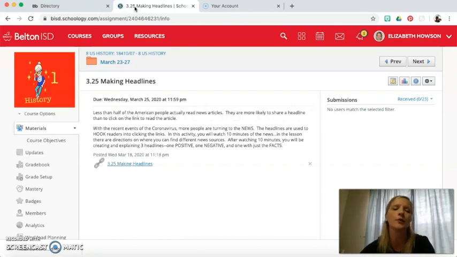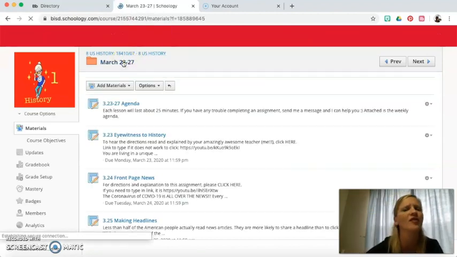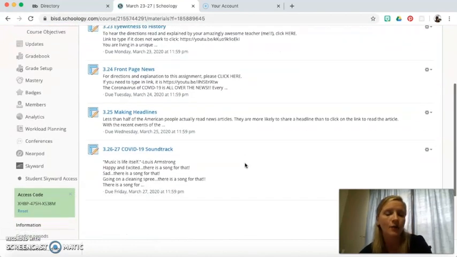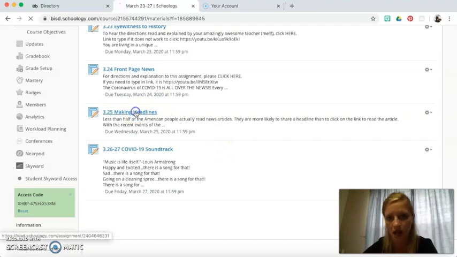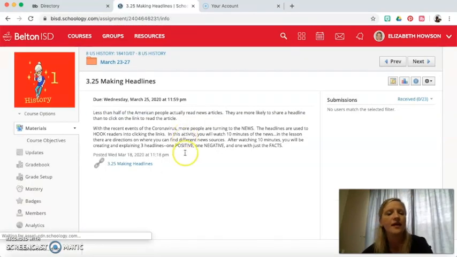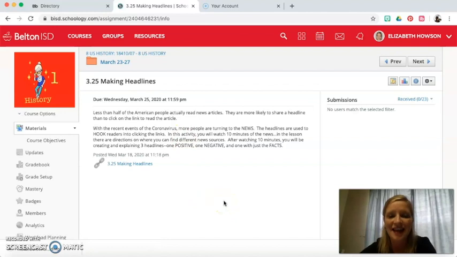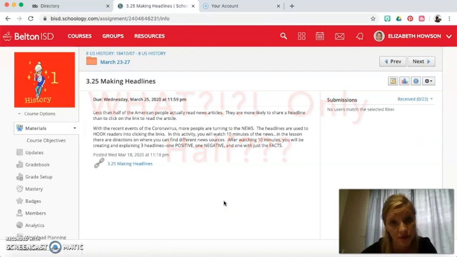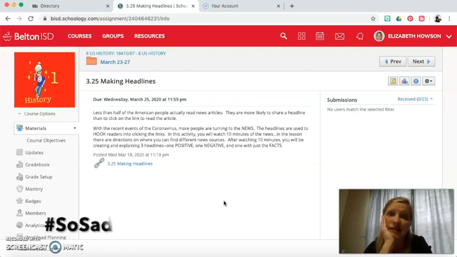So here we go. Looking at our folder for Wednesday's work. On Wednesday, it says 3.25 Making Headlines. I'm gonna click there. Here we go. The directions say less than half of the American people actually read news articles. They are more likely to share a headline than to click on the link to read the article. That's sad, isn't it? How many of you guys actually do that?